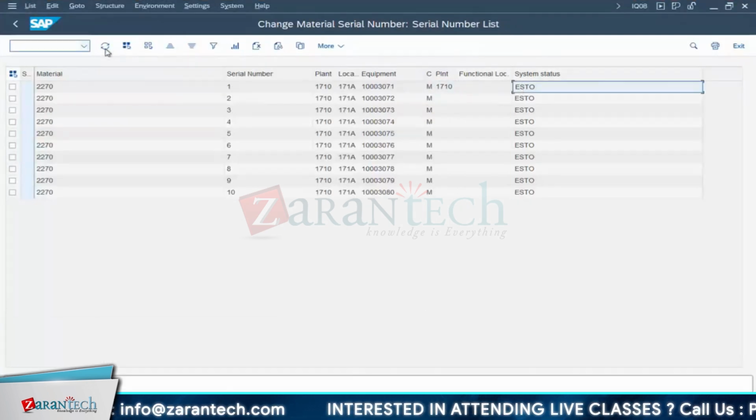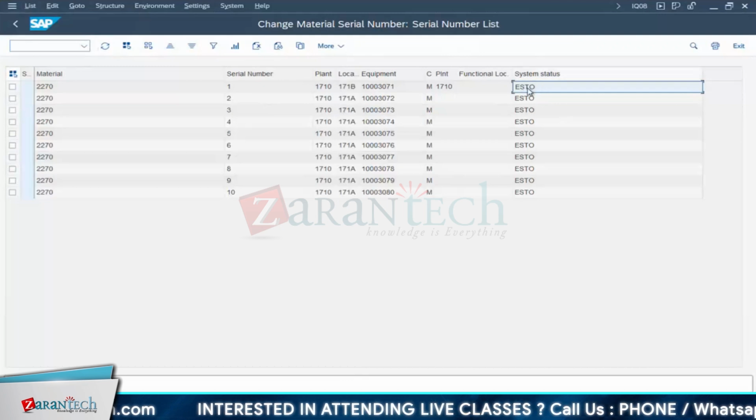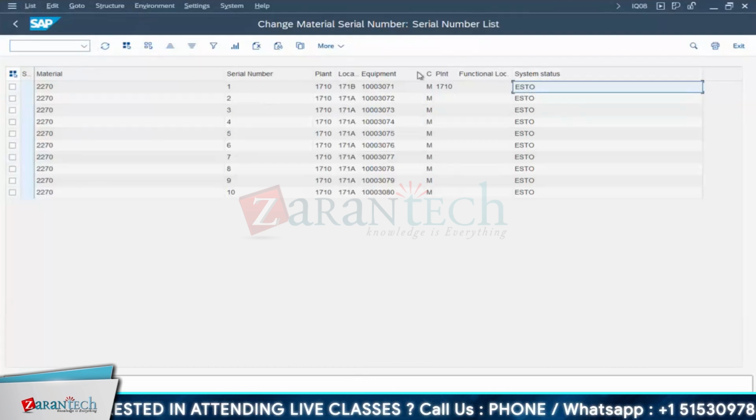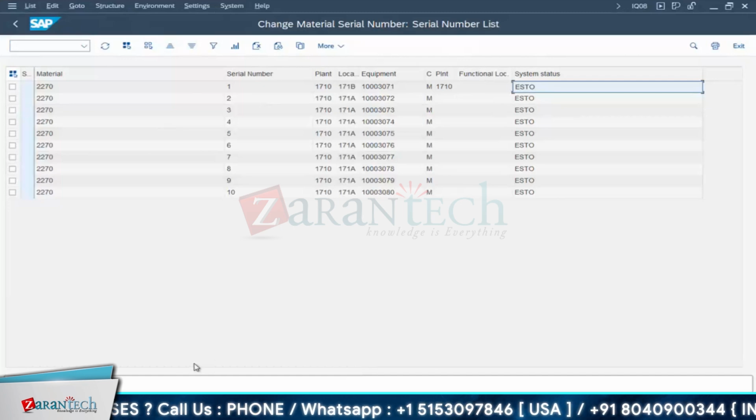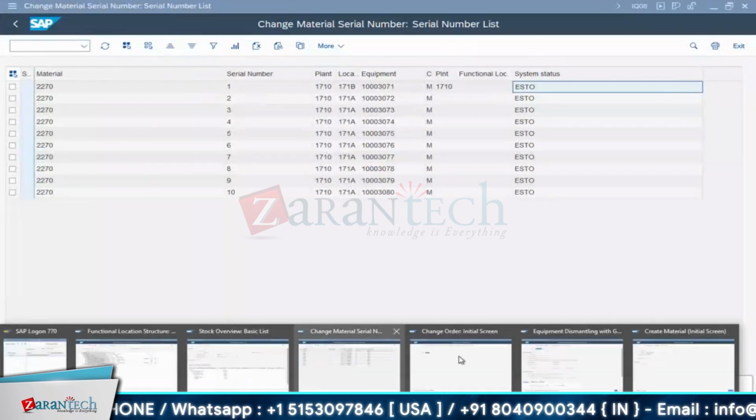Earlier it was installed, right? Here it means installed. Now again it will be like ESTO only. I guess installed we didn't see. Normally in equipment it was installed, right? Again it has come back to ESTO. Okay. Only thing is valuation got changed.